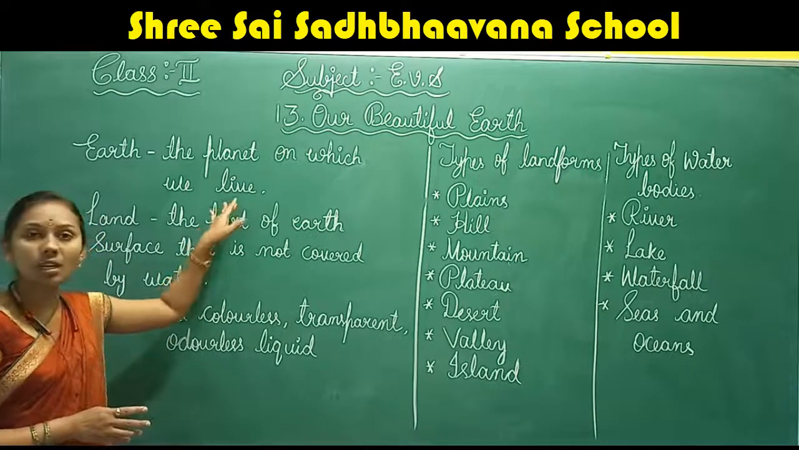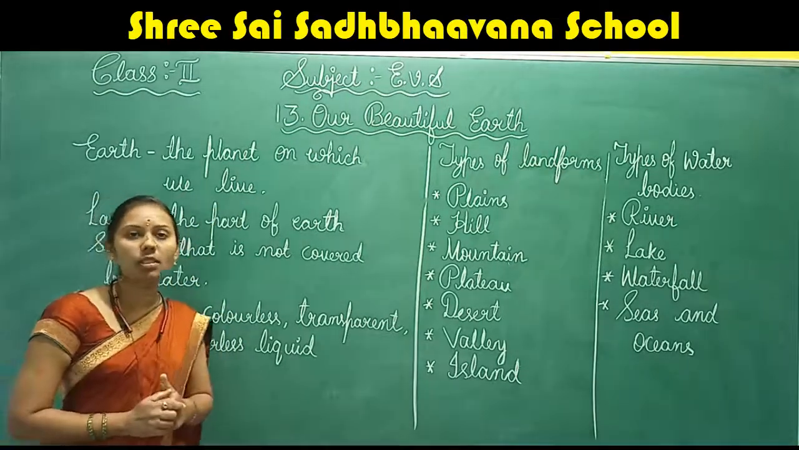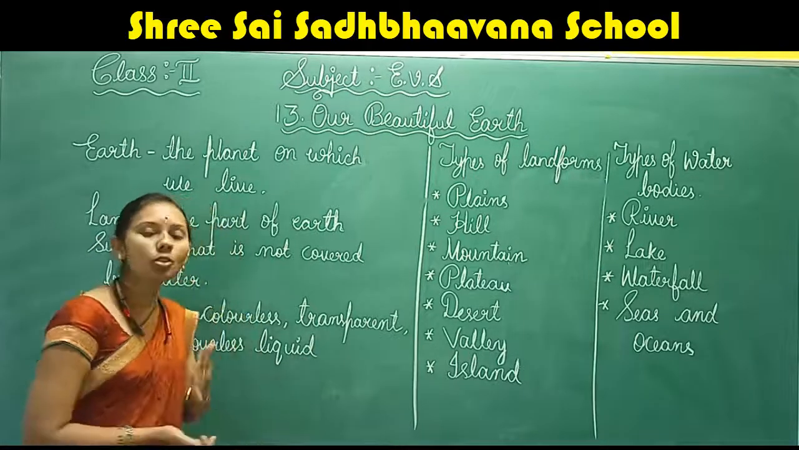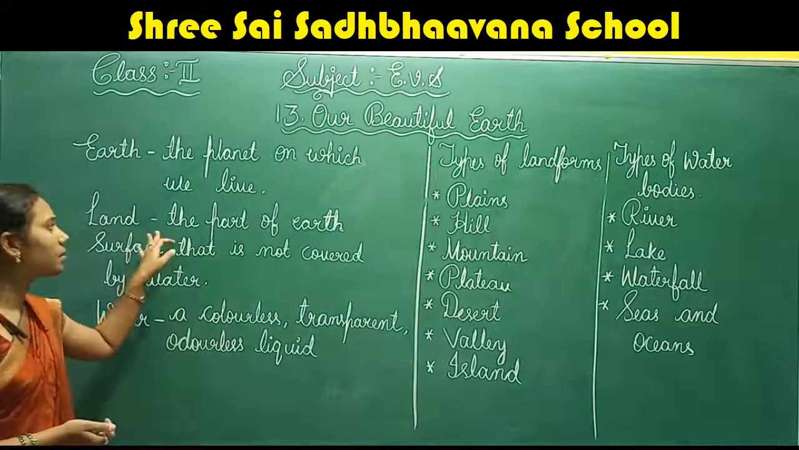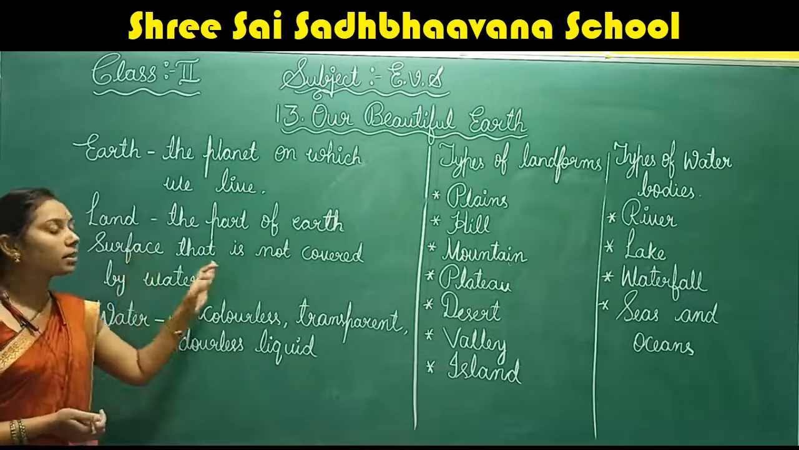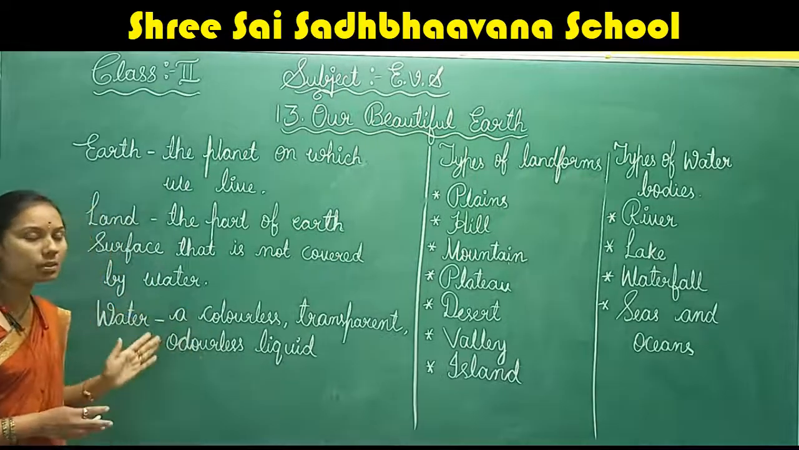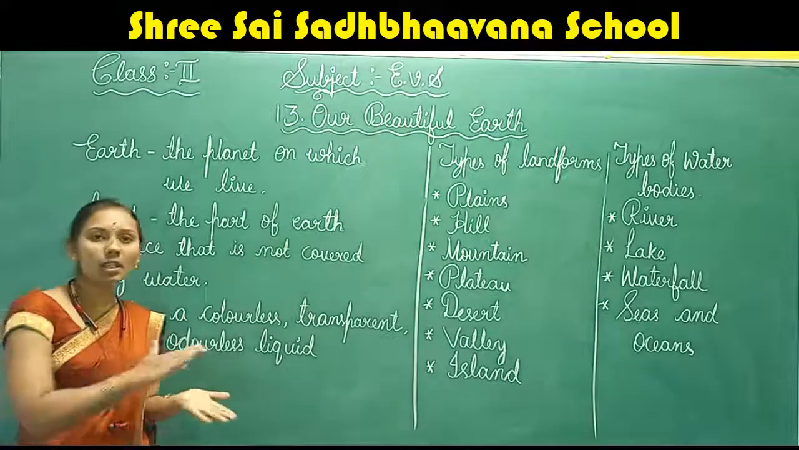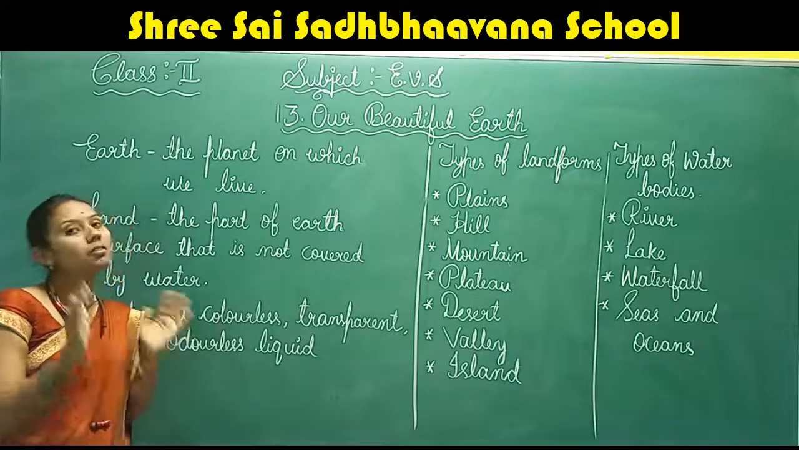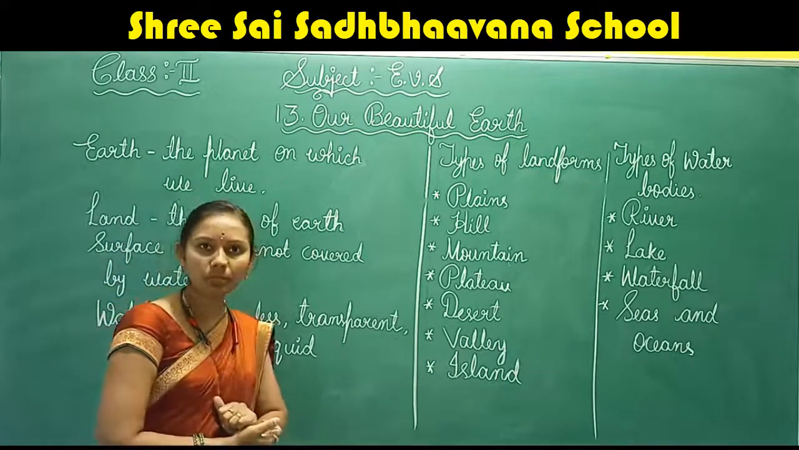This earth is made up of land as well as water. Okay, what do you mean by land? Land is nothing but the part of the earth's surface that is not covered with water. The part of the earth's surface which is not covered by water is called land.